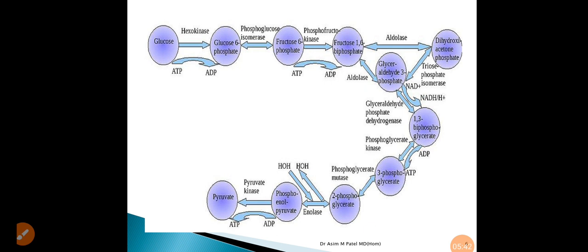3-phosphoglycerate is converted to 2-phosphoglycerate with the help of phosphoglyceromutase, and 2-phosphoglycerate undergoes dehydration and is converted to phosphoenol pyruvate with the help of the enzyme enolase. Phosphoenol pyruvate is converted to pyruvate by the enzyme pyruvate kinase. Pyruvate is converted to lactate under anaerobic conditions, and pyruvate enters the Krebs cycle under aerobic conditions through acetyl CoA. So this is about the Embden-Meyerhof pathway or glycolysis.